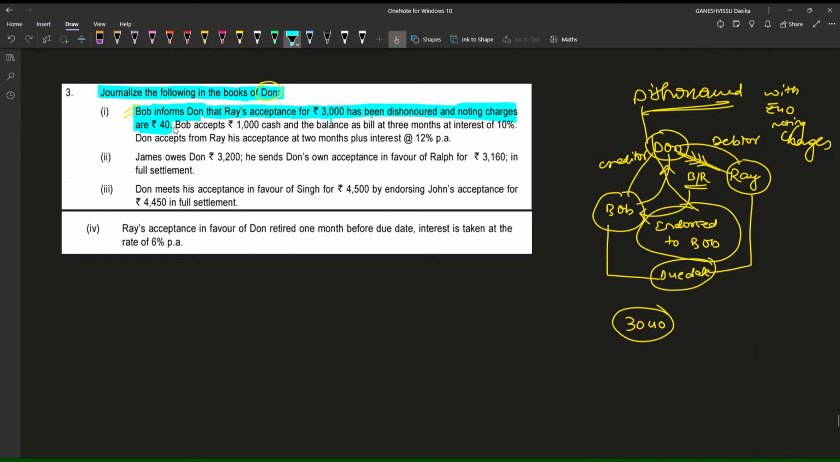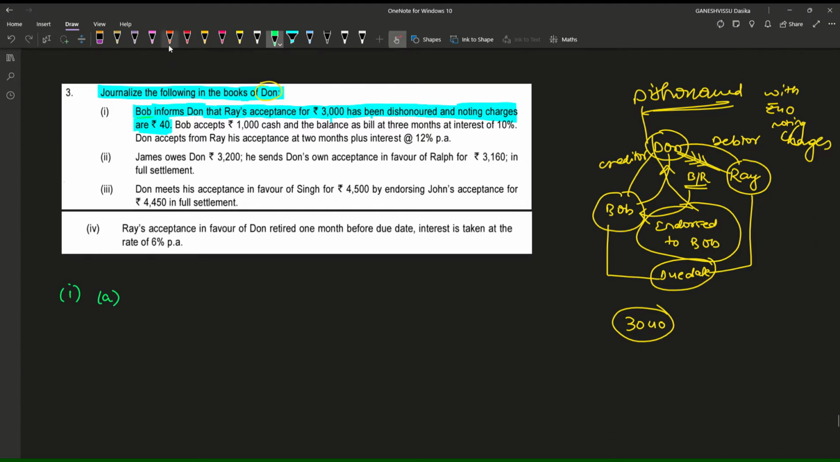Let us continue. Bob accepts rupees 1000 cash and the balance as a bill at 3 months and at interest of 10%, and Dawn accepts from Ray his acceptance at 2 months at interest of 12% per annum. So let us go for the first thing first. Let us go for writing a journal entry, in the first case, separating 1 and A.